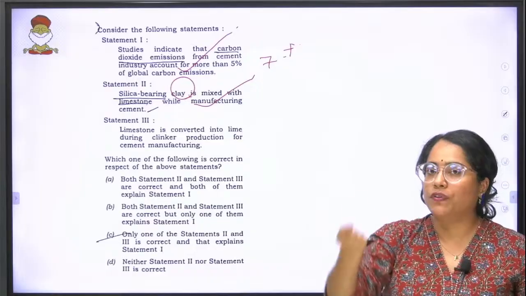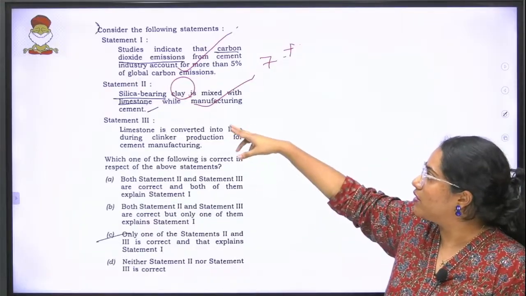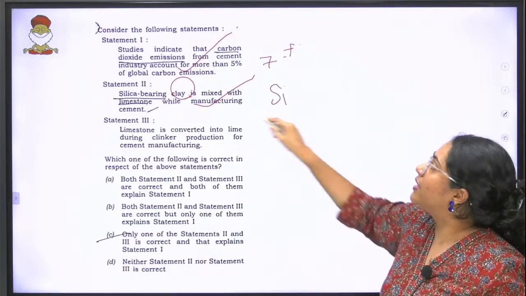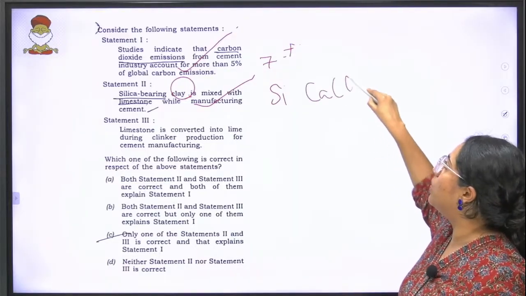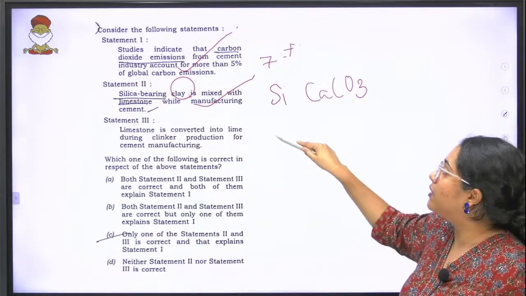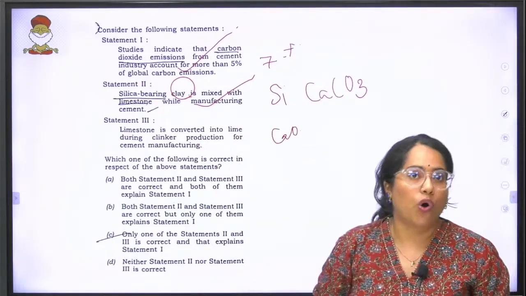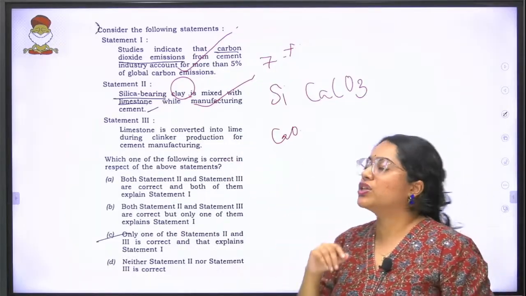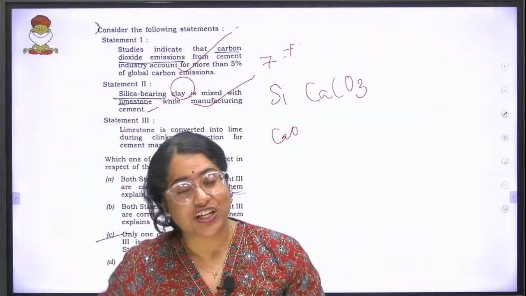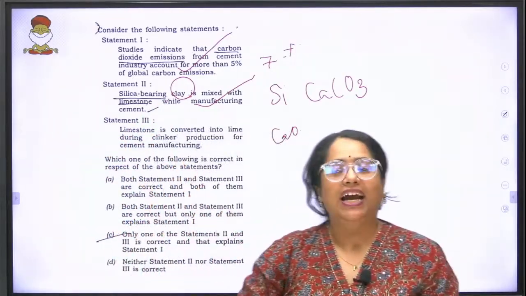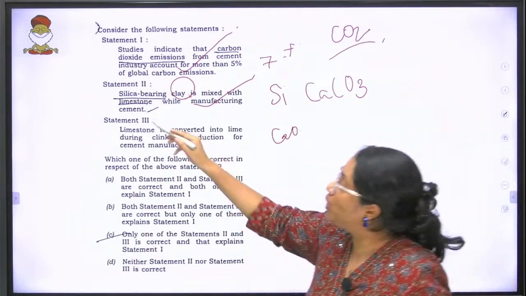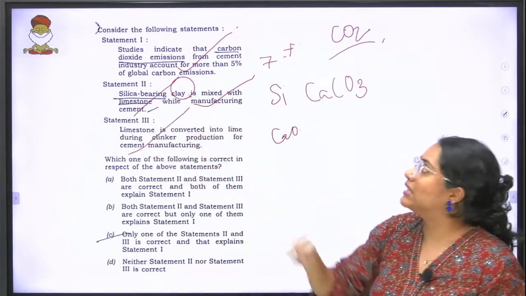When you look at the other 2 statements, one says there is silica, which is SiO2, and limestone, CaCO3. Here they're saying limestone is converted into lime, that is CaO, your calcium oxide, in the production of cement manufacturing. That is also correct, because after all of these productions, the byproduct that comes out is carbon dioxide. So statement 2 is correct, statement 3 is correct.